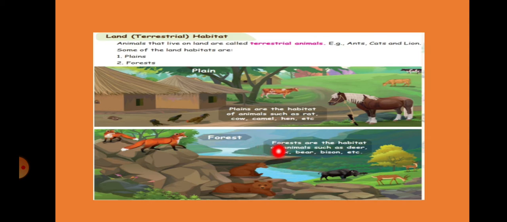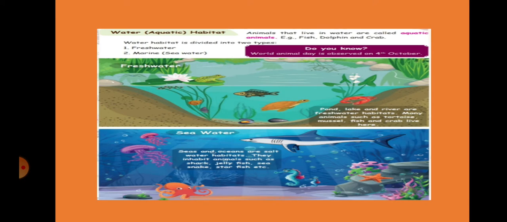Forest means all the wild animals such as deer, fox, bear, etc., which are found only in forest. Those are forest animals. And also we have seen water habitat. Animals that live in water are called aquatic animals.